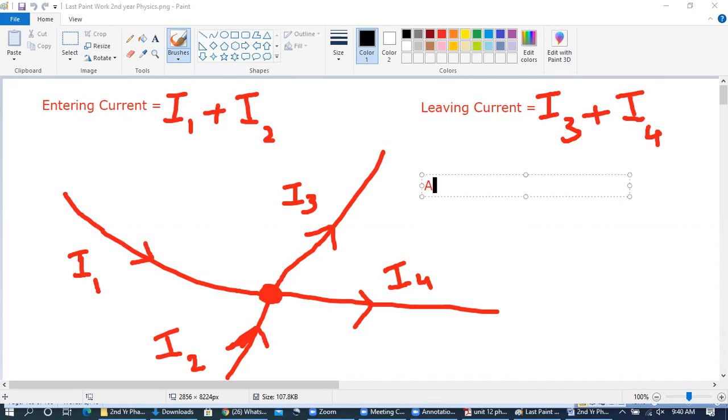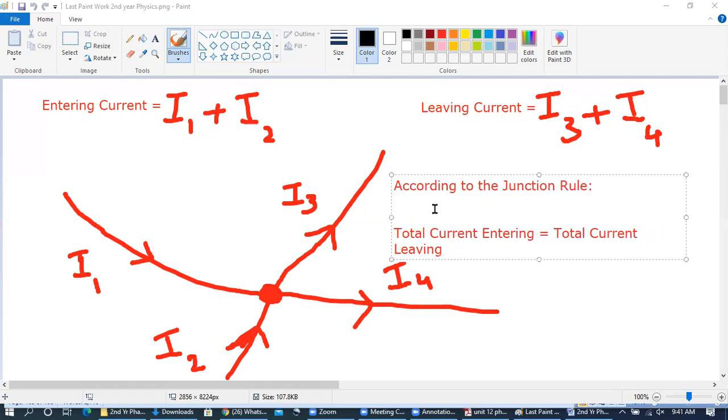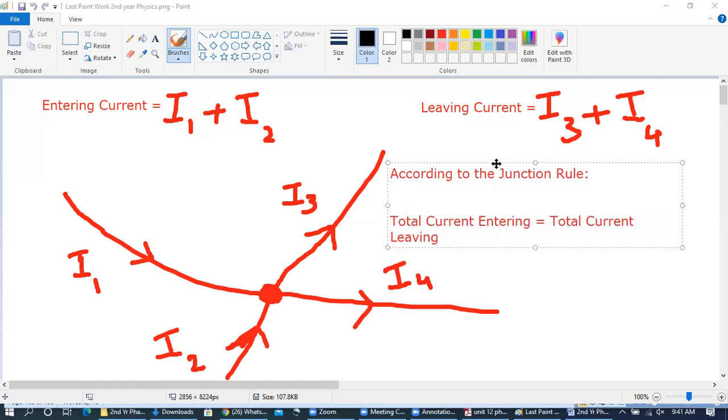So according to the junction rule, the sum of currents, the total current entering, is equal to the total current leaving. This is the junction rule. I hope you have got this point.